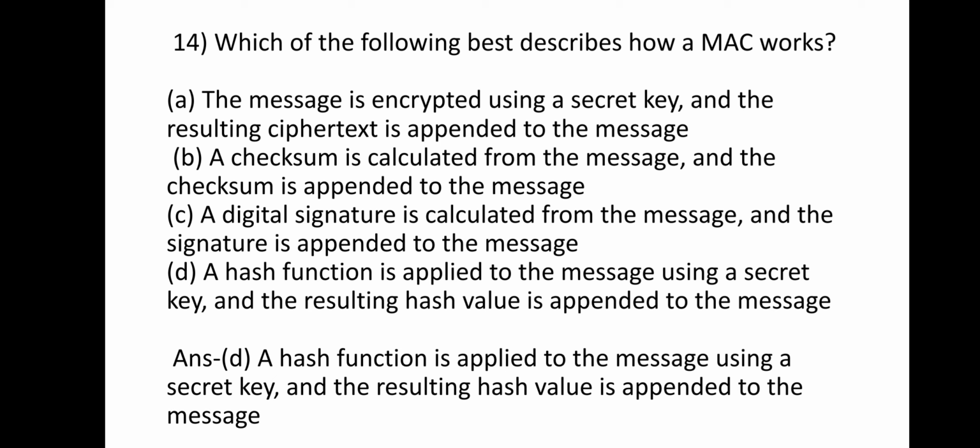Question 14: which of the following best describes how a MAC works? Option A, the message is encrypted using a secret key and the resulting ciphertext is appended to the message. Option B, a checksum is calculated from the message and appended to the message. Option C, a digital signature is calculated from the message and appended to the message. Option D, a hash function is applied to the message using a secret key and the resulting hash value is appended to the message. The answer is D.